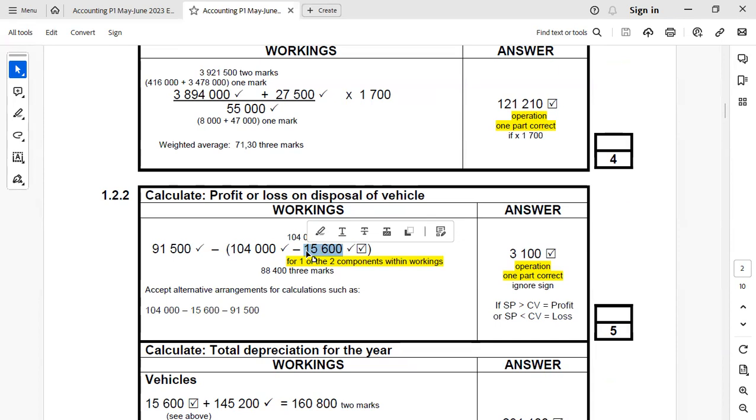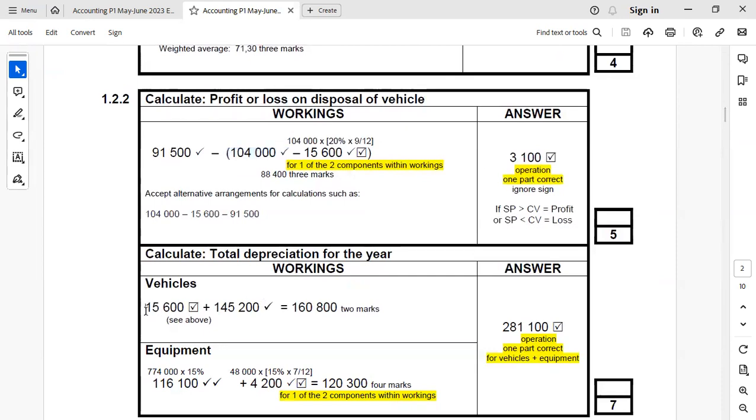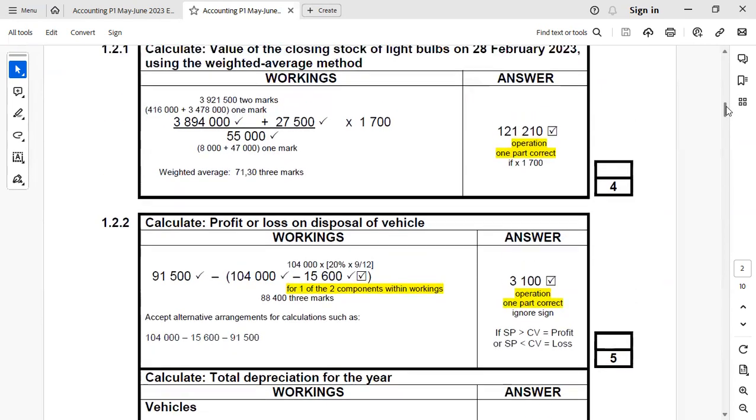You see it? And once you get the current year depreciation, you have carrying value at the beginning of the year. So carrying value at the beginning of the year will decrease by current year depreciation. So at the date of sale, carrying value will be 104 minus that 15,600, resulting in you making a profit of 3,100. Isn't that amazing? And depreciation for the year, I did specify it will be that 145 that was given to you plus this 15,600. And we calculated this 15,600 over there.